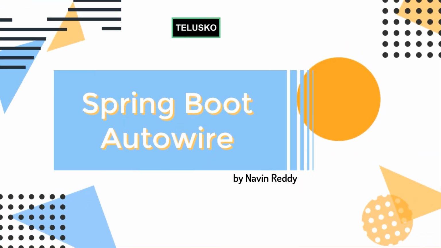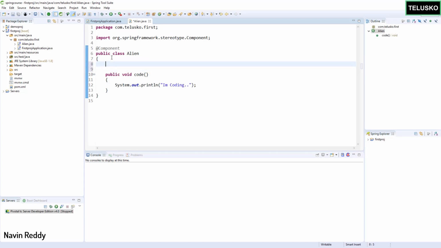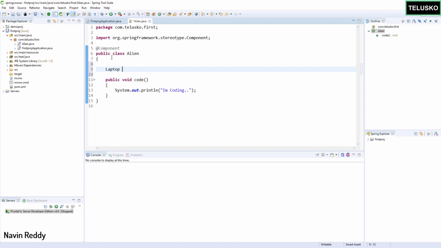So once we are done with alien, think about this. When you say an alien can code, I'm talking about programmers here. When you can code, of course you need a laptop, or a desktop. If you want to code something, we go in multiple steps. We have to compile our code. And that's where you need an object of laptop. So let's create one. We'll say laptop here.